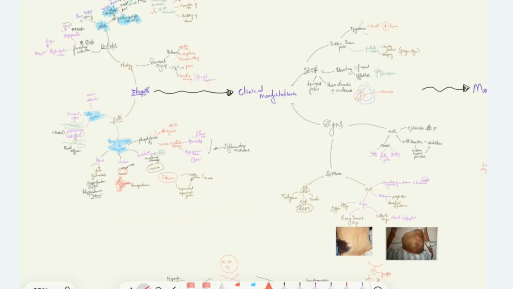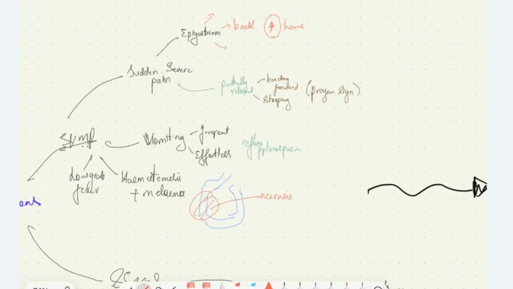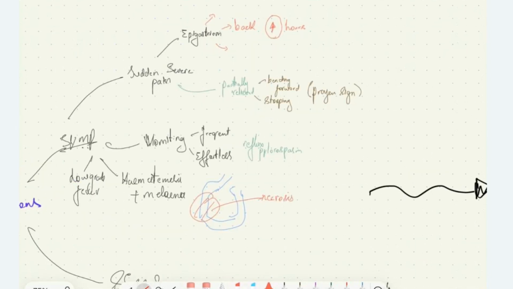Now let's see the clinical manifestations seen in acute pancreatitis. What are the symptoms that we see in these patients? These patients characteristically will have sudden onset of severe pain. It will be very agonizing. The severe pain the patient feels is in the epigastrium, radiating to the back. The pain gradually increases over the hours. It becomes more and more severe as time proceeds. The pain is partially relieved by bending forward and stooping. It's called Prayer's sign.